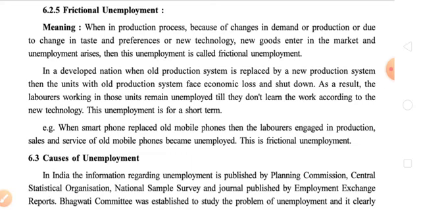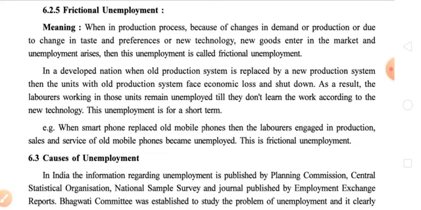So, when in the production process, because of change in demand or production, it means once the demand is changed from a particular product to another product. We see that in the apparel market, it is a very highly fashionable thing that the designs of a particular apparel, or we can say the dress, change within a very short period of time.